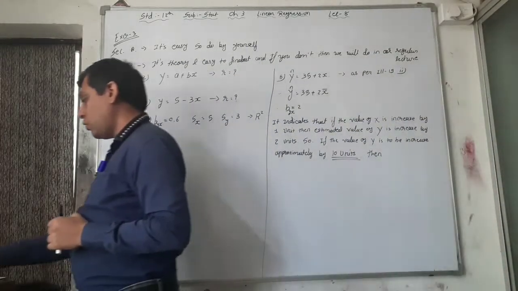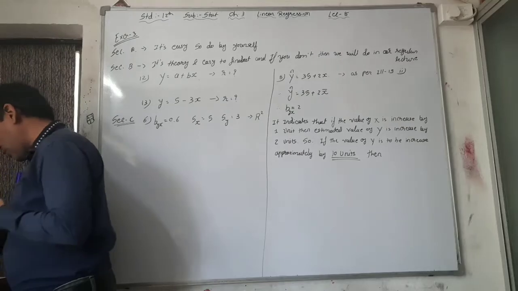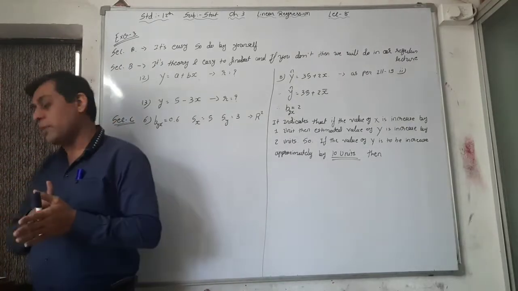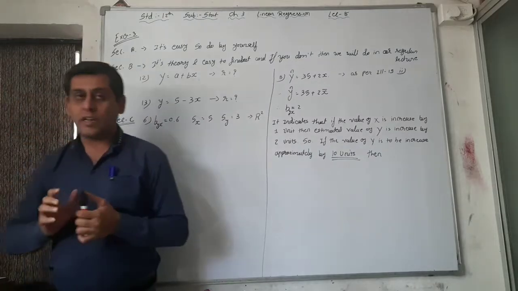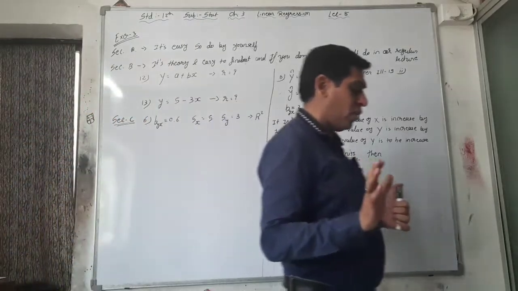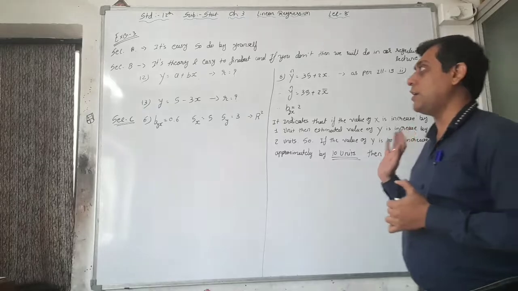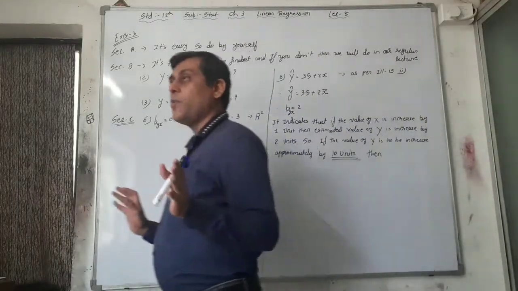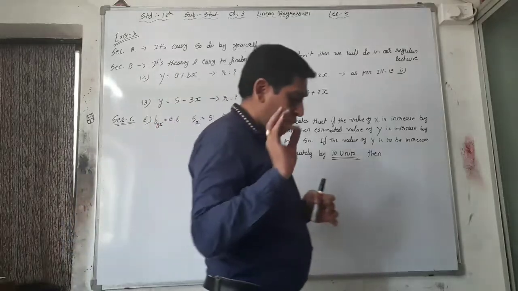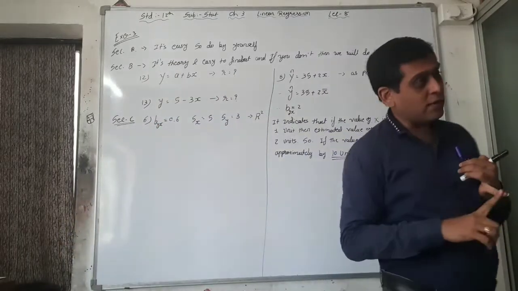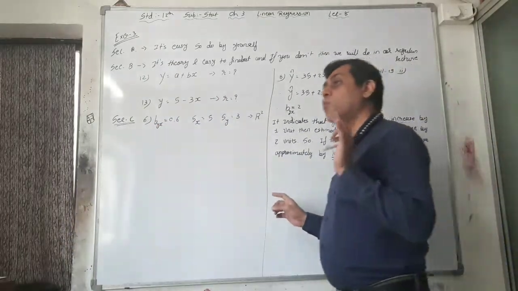Now let's see page number 149, exercise 3, section A. Section A is only MCQs and it is easy, so you can do it by yourself. But I remind you that the formulas of this whole chapter are most important.